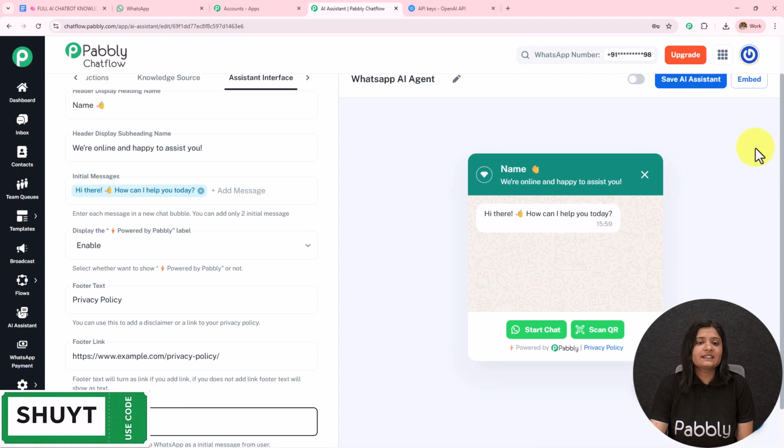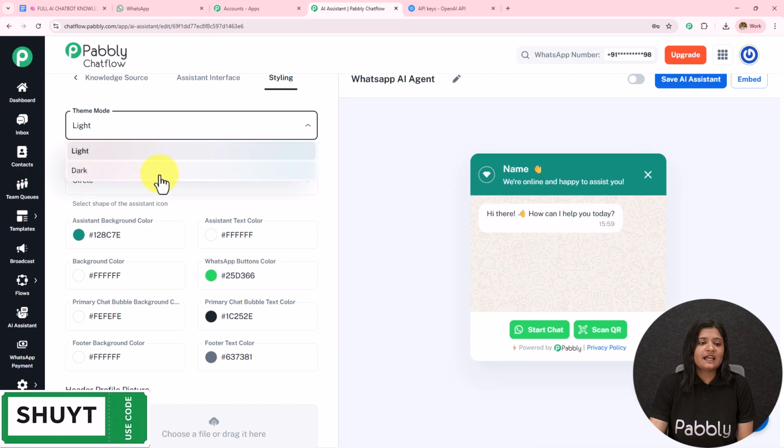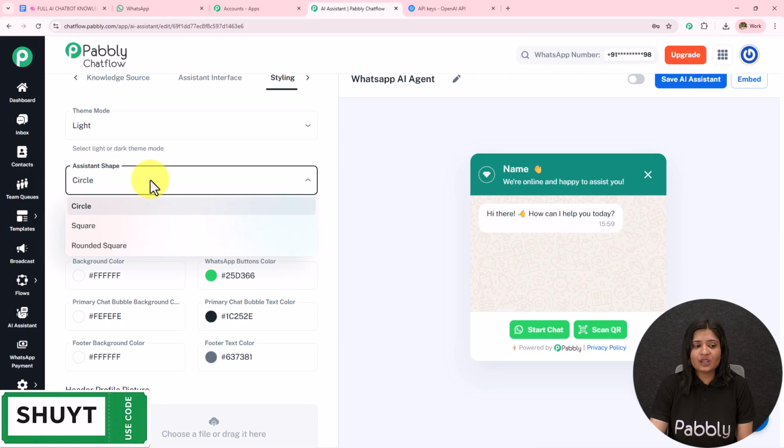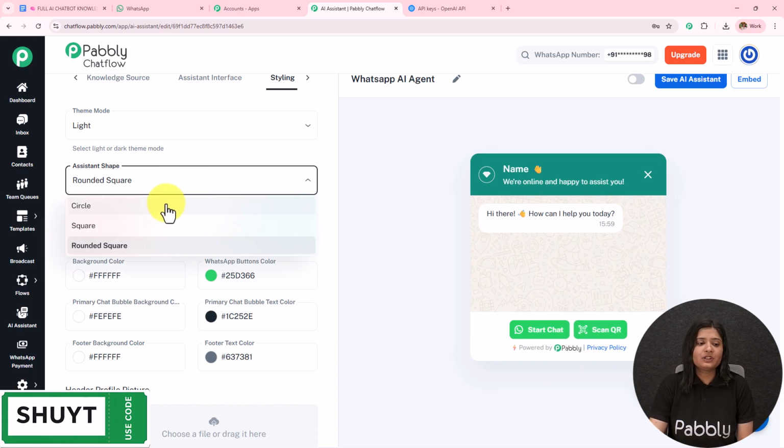Moving on towards the next part, here we have this styling. So the theme mode is light. You can select it as dark also. I'm going to keep it as light only. Then we have the assistant shape. You can select it as circle, square, or rounded square. I'm going to keep it as circle.